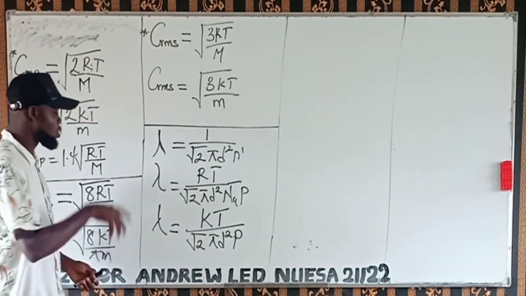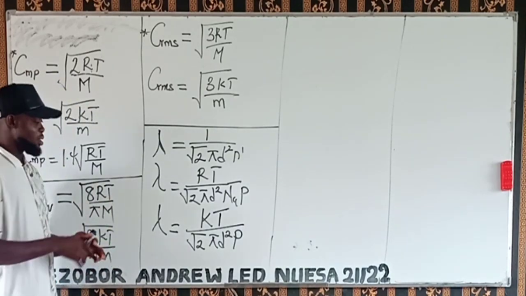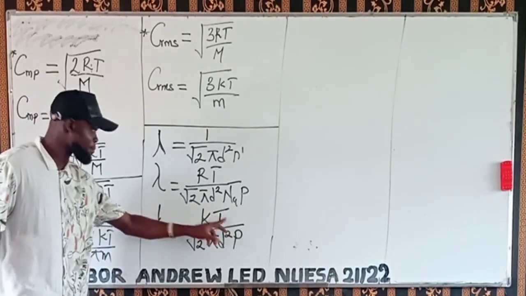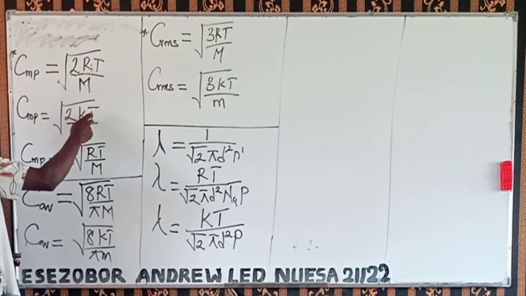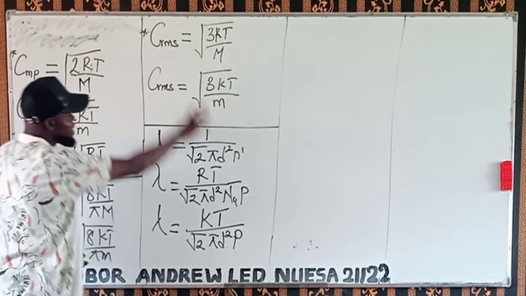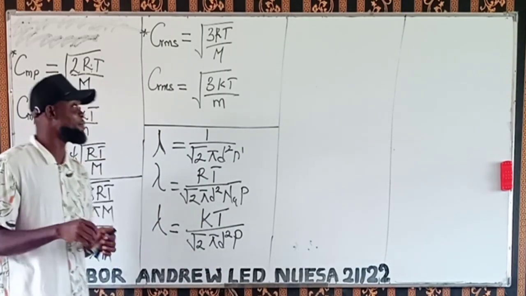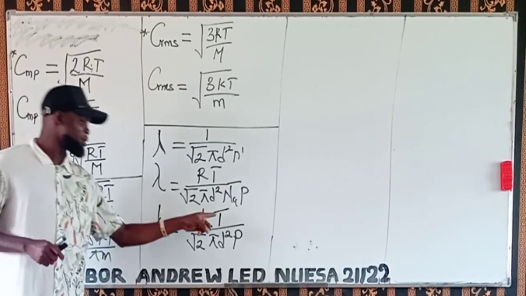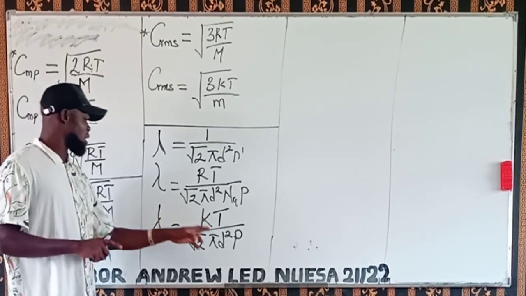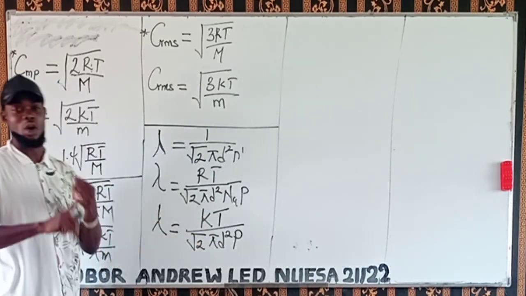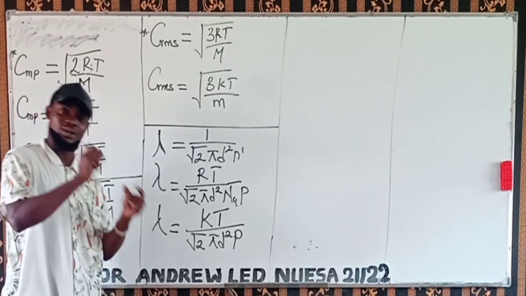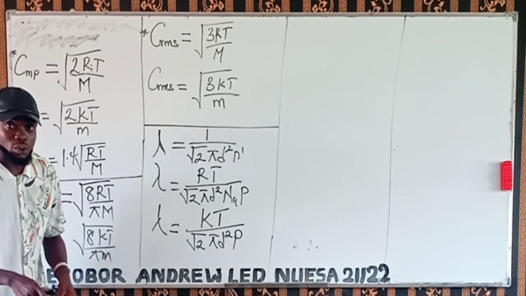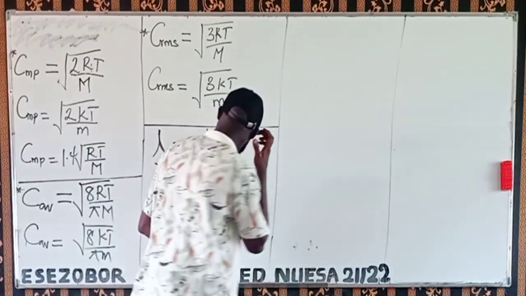Collision diameter. Pi is 3.142, k is the Boltzmann constant, and T is temperature. All those T's seen here represent temperature in Kelvin, or thermodynamic temperature, so the temperature should be in Kelvin. This d should be in meters, which is called the collision diameter. You write it down. And P means pressure.